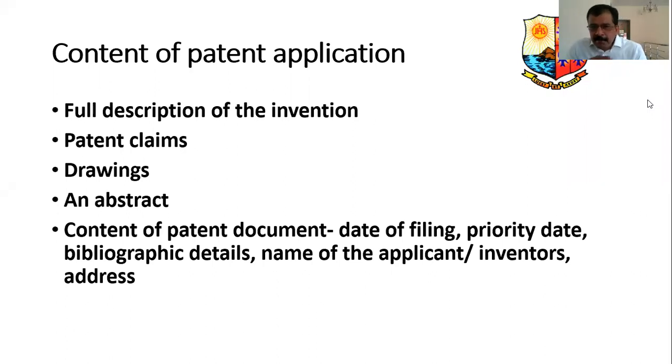Therefore, it is a big process. It involves the full description of the invention. The patent officer, the examiner, expects every small detail to be represented in the patent application, because in one way or the other he will see that you give that information through queries, questions.